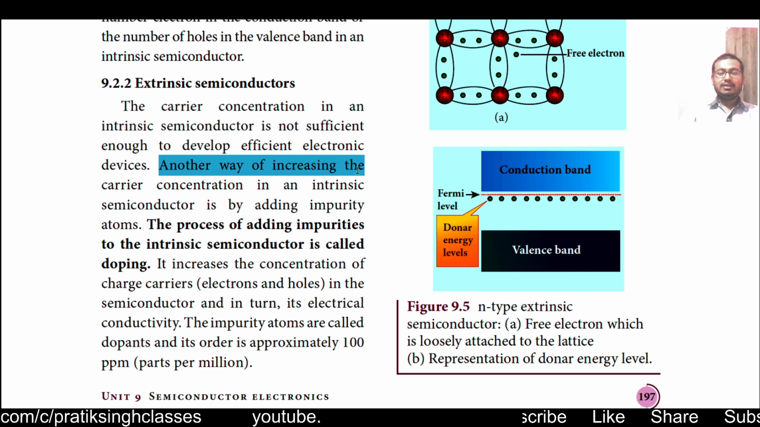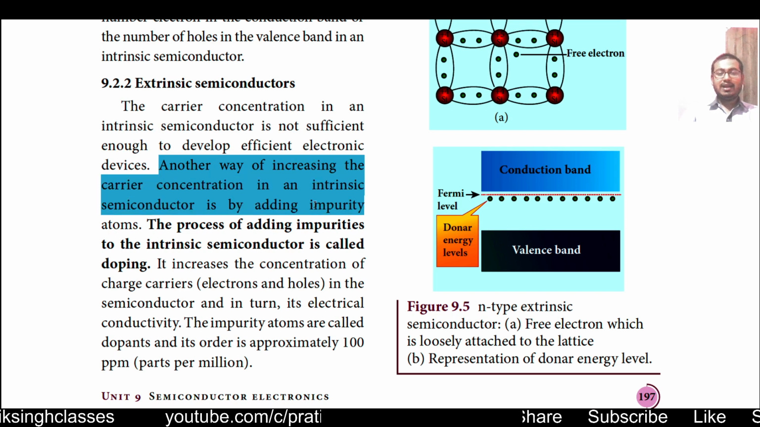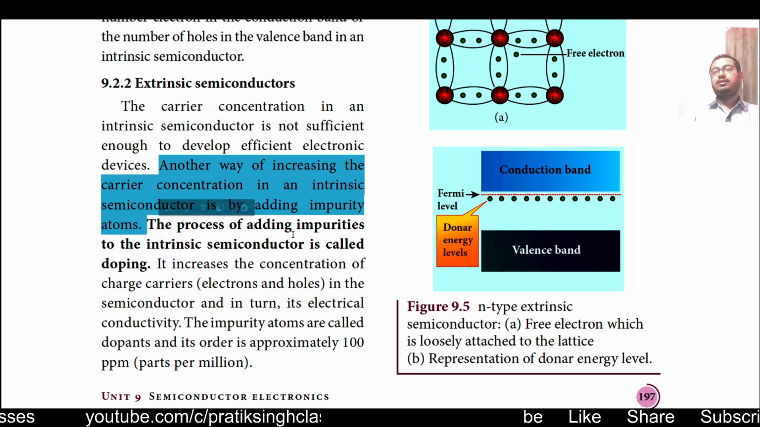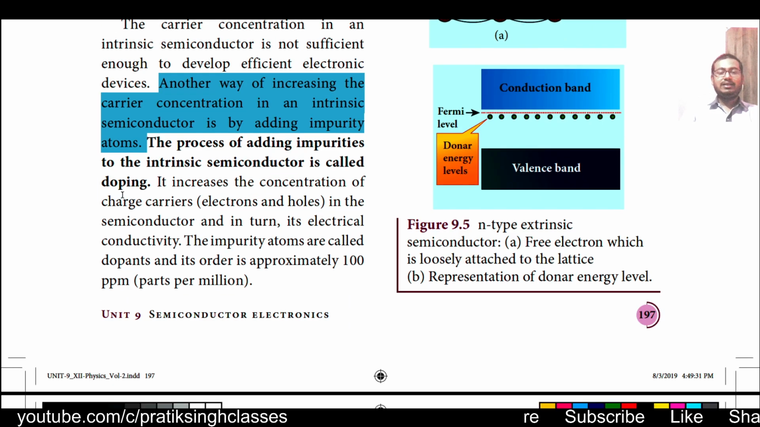Another way of increasing the carrier concentration in an intrinsic semiconductor is by adding impurity atoms. Means if, suppose, in a solid semiconductor like silicon or germanium, we fuse some other atom, then that means impurity has increased in the pure material, and because of that the conductivity of the semiconductor will increase.